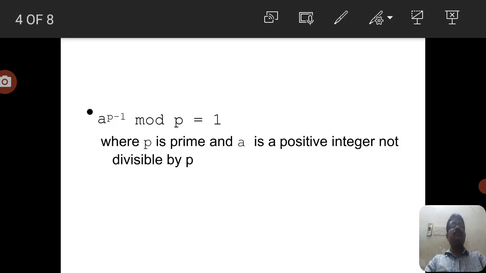So before we go to Fermat's theorem, here we can observe the concept of Euclid's algorithm to find the greatest common divisor.